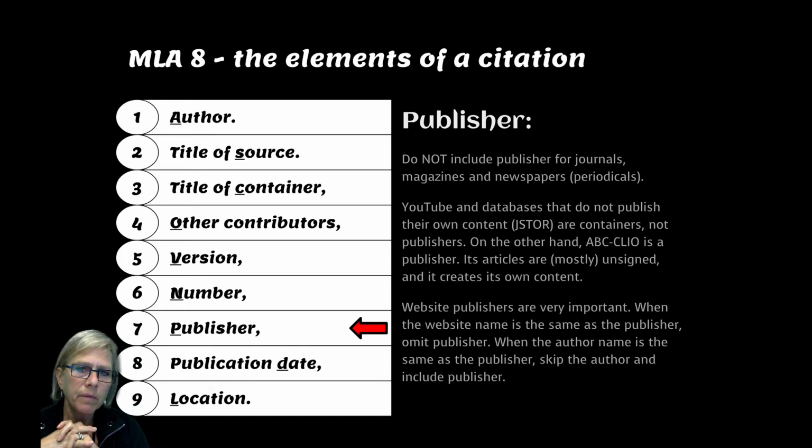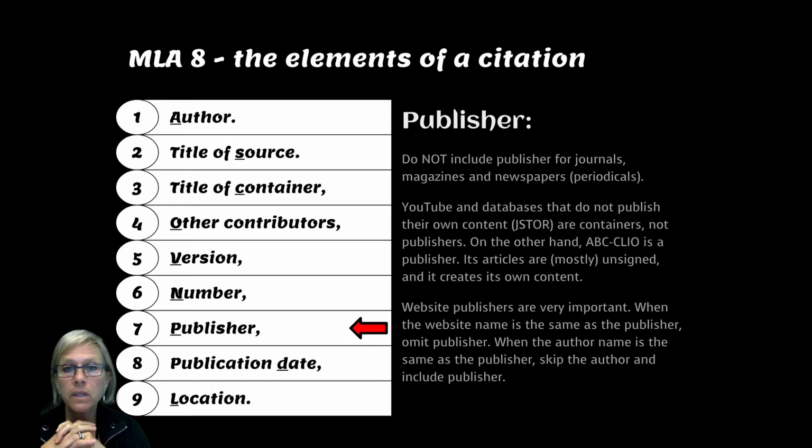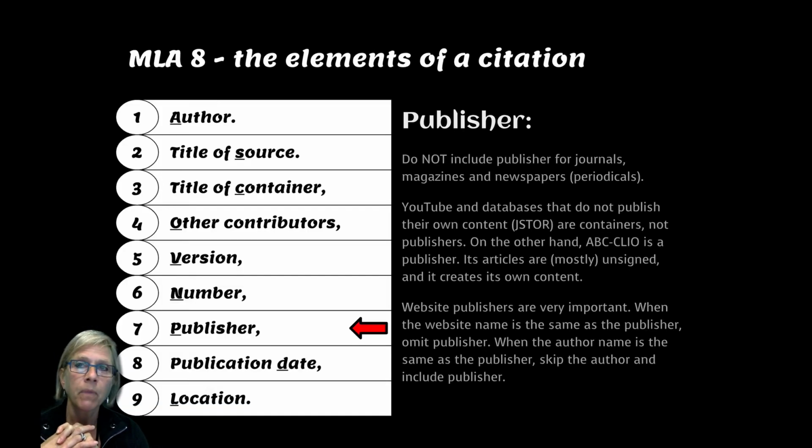So the most common mistake made with publisher is that you don't include the publisher if it's a newspaper or a magazine or an academic journal. So periodicals, no publisher. On the other hand, we do want to include publisher information for websites as often as possible. And I find that this is where students very often make mistakes.